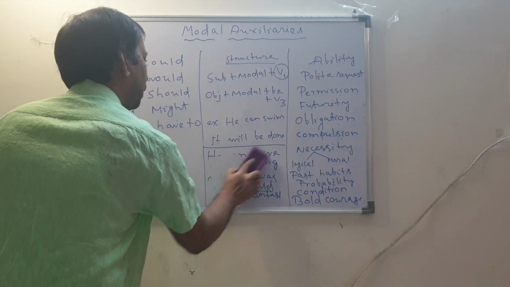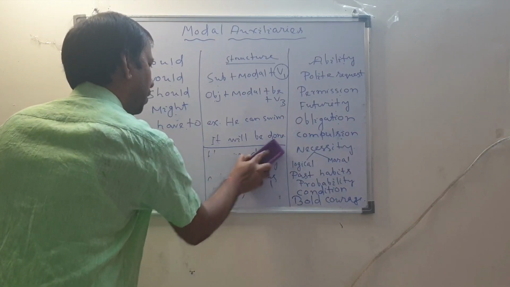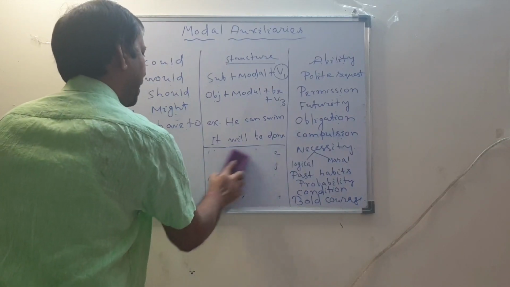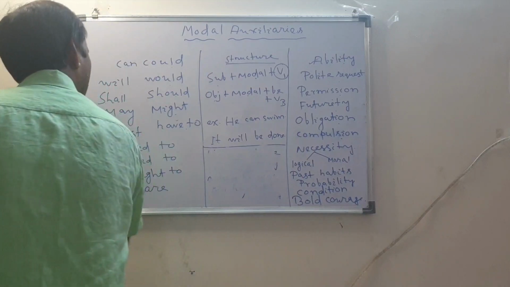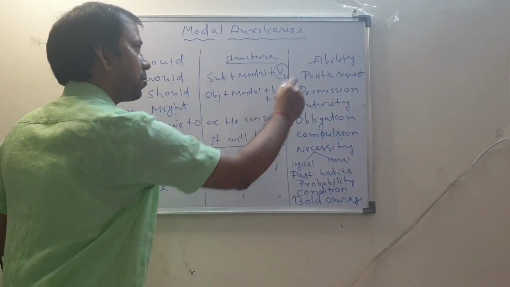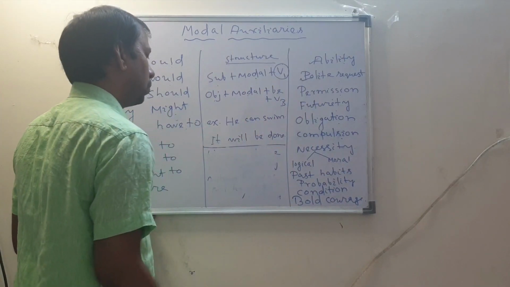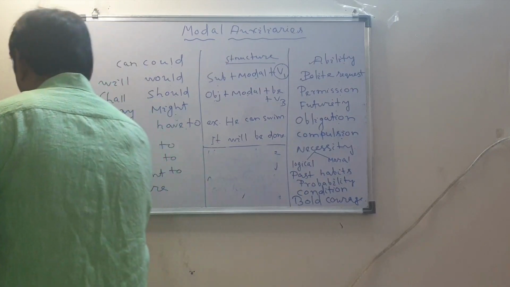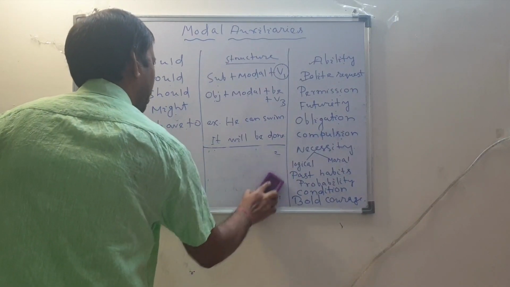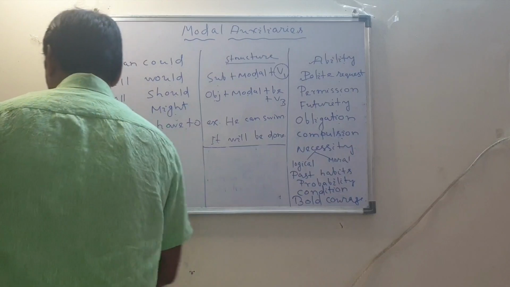Then the next point is polite request. So we bring the modal to the front to make a polite request, and we use the auxiliary could.